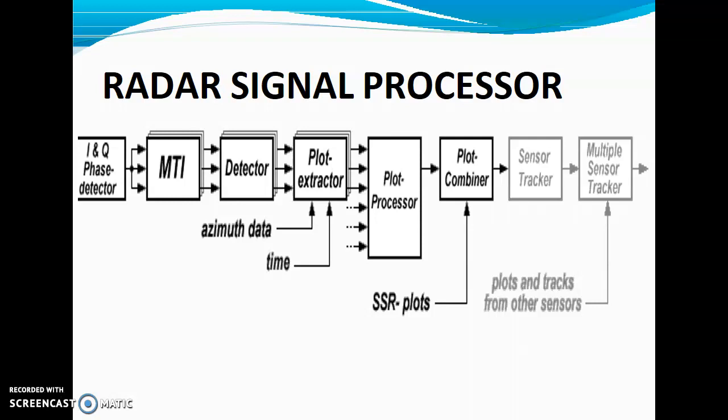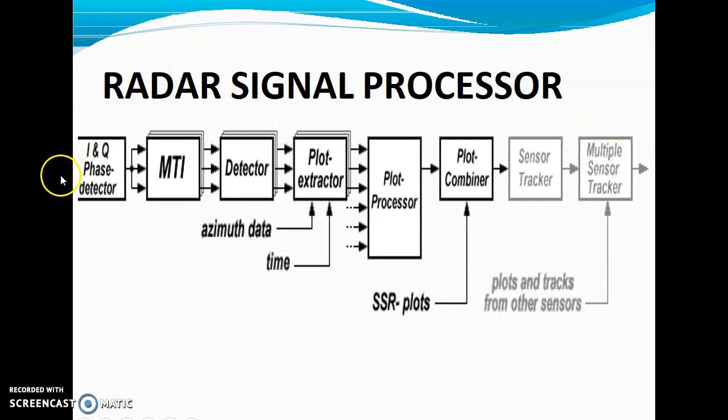So this is the basic block diagram representation for the radar signal processors, which will be applicable and used in the moving target indicator basically. And this MTI radar we will be discussing in my next presentation. MTI is one of the most important radars, which is basically used for detection of targets, and not only simple targets, it is used for detection of moving targets. So this complete representation is used for the MTI radars only.